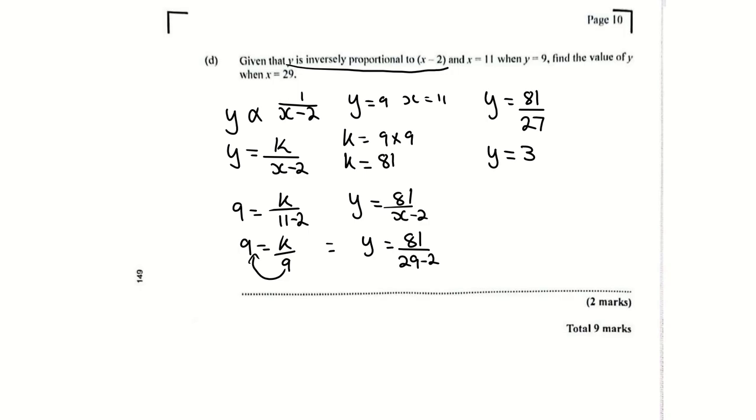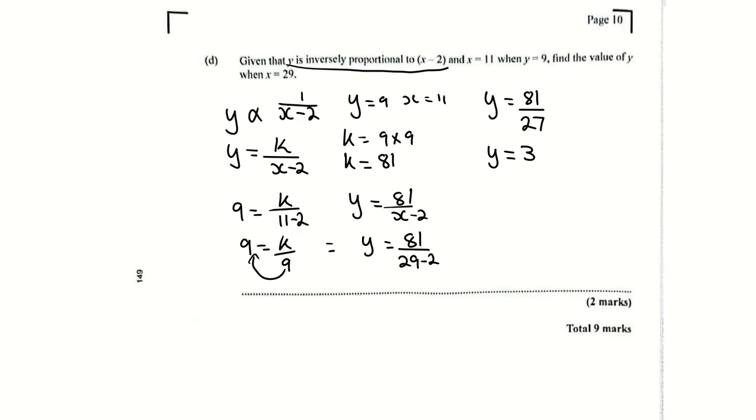Right. Now they told you, that is just a statement there. They said when x is 11, y is 9. So they're telling you the relationship between x and y. You put it in the equation: 9 is equal to k over 11 minus 2, which is 9 is equal to k over 9. We want to find k.